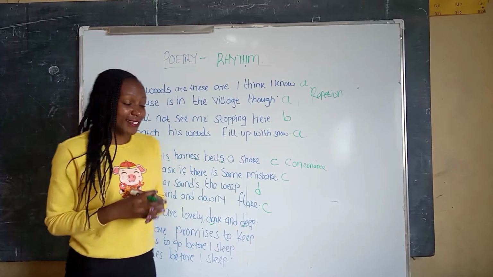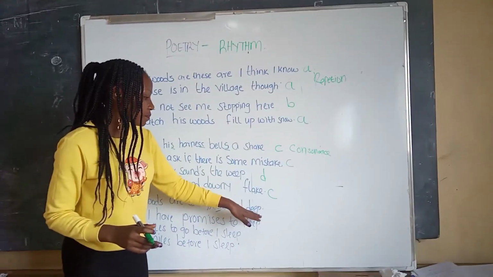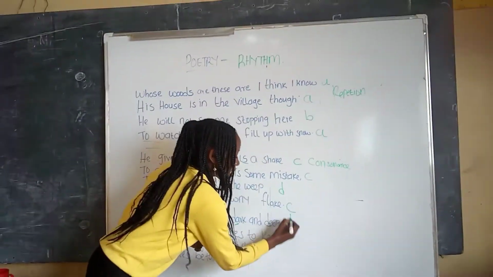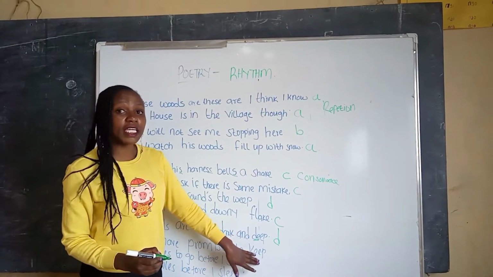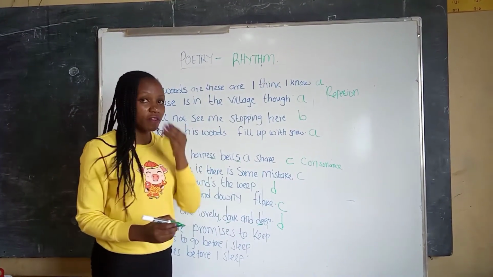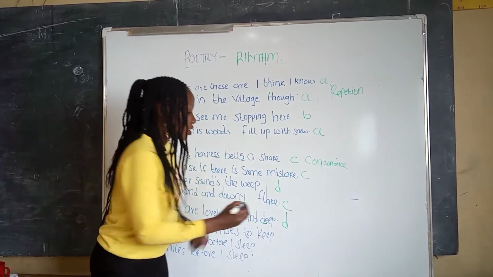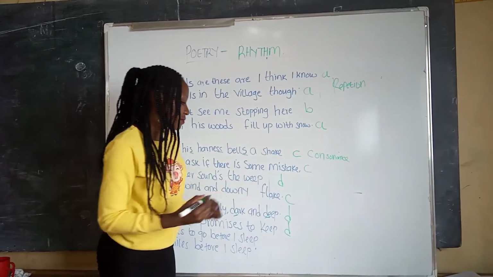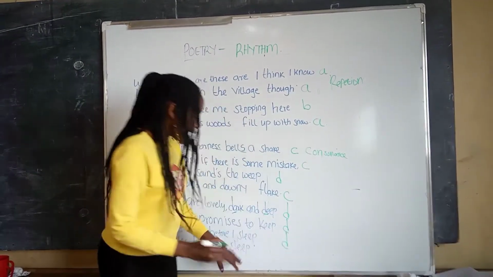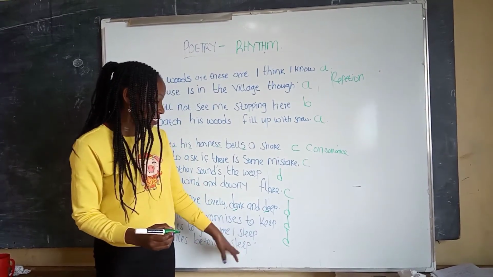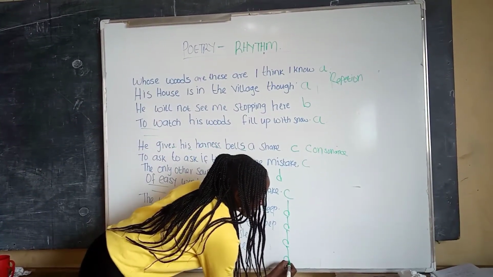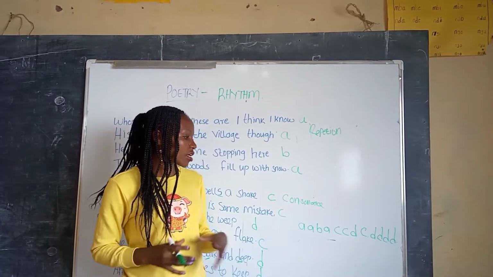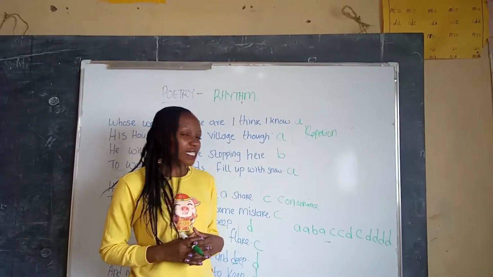Now we move to the last stanza. We have deep. Deep and whip are the same, so we're going to use a D. We also have keep and deep, they end with a similar consonant sound, so we're going to use the same letter. We have sleep, similar again, and finally we have sleep, it's a D, it's similar. Our rhyme scheme is A, B, A, A, C, C, D, C, D, D, D.